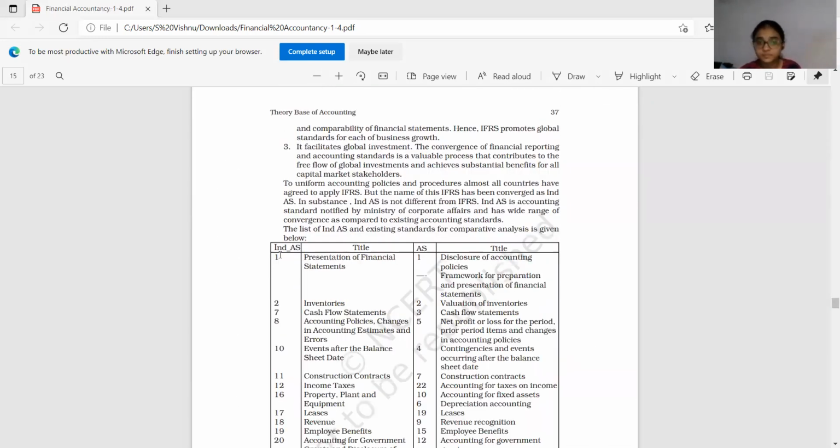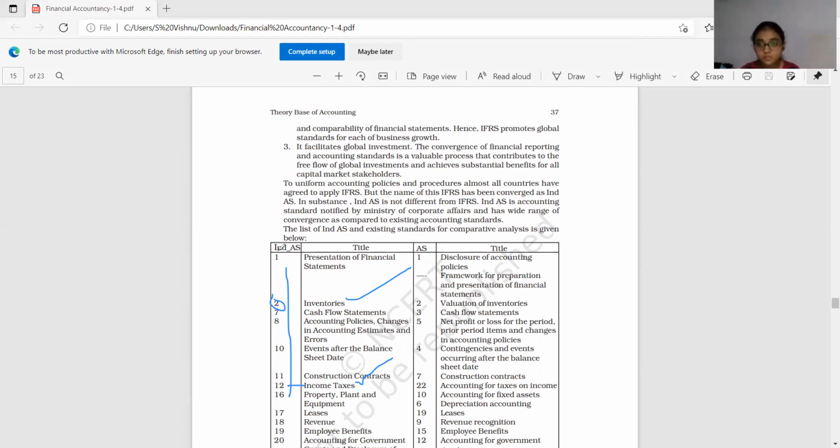Okay, so in India, this is Ind AS, meaning Indian Accounting Standards. See, certain standards are established. Let us take for example the second standard: inventories. Inventory means raw material or finished product or work in progress or whatever it may be. That is known as inventory. Okay, income tax. Let us take for example, the 12th standard prescribes income tax. What is the system to be adopted in paying income tax? How to maintain income tax payment records? Likewise, everything will be mentioned in that standard.